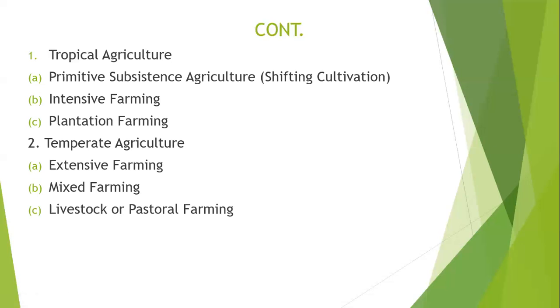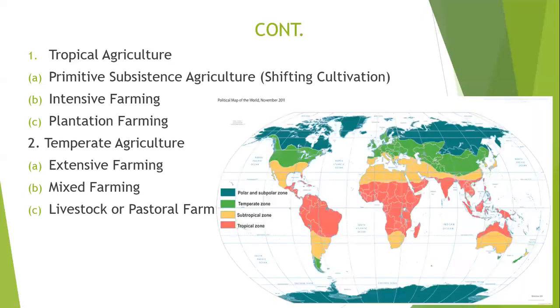Now, we're going to look at tropical agriculture in detail. When you say tropical agriculture, we are looking at the tropics, the tropical region. As you are able to see on our key here, on the bottom part where it says tropical zone on the map, the reddish color which you can see here is indicating the tropical regions.